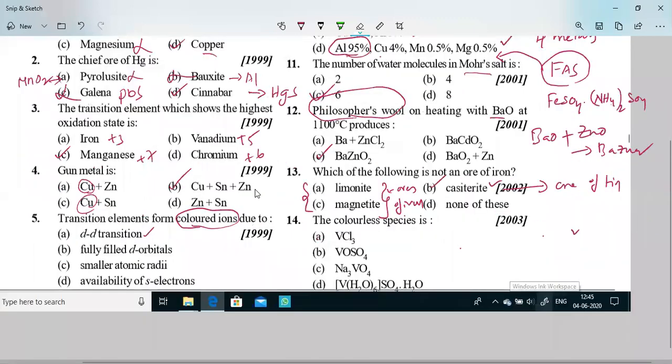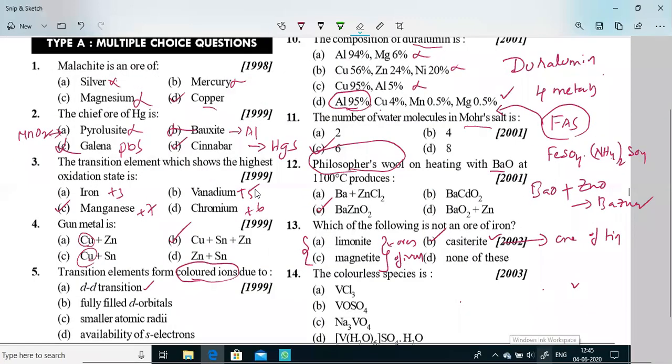So if you take the oxidation state for vanadium chloride, VCl3, plus 3 is the oxidation state here. Next, if you take vanadium sulfate, the impression they have given is VSO4. In vanadium sulfate, the oxidation state is plus 2. Next, sodium vanadate has the oxidation state plus 5.